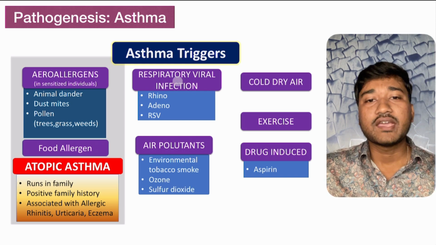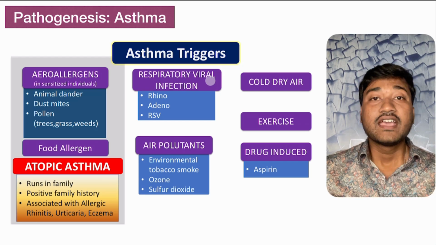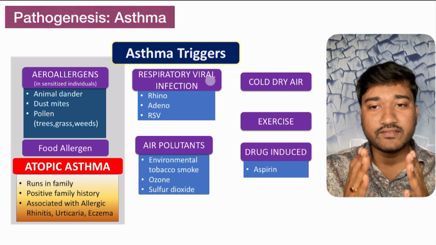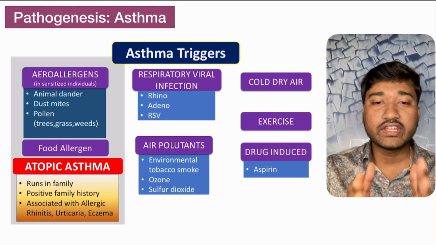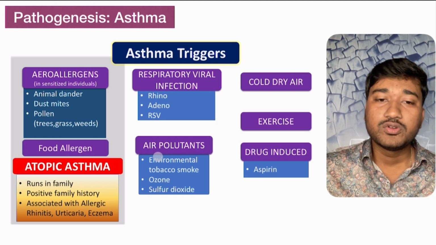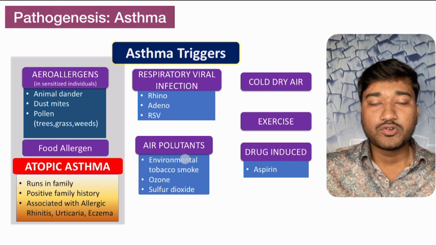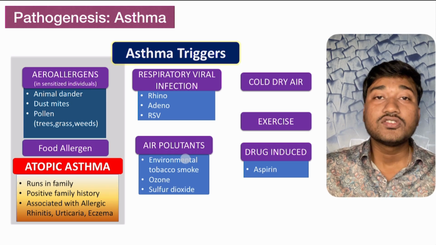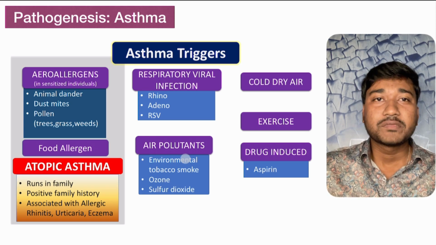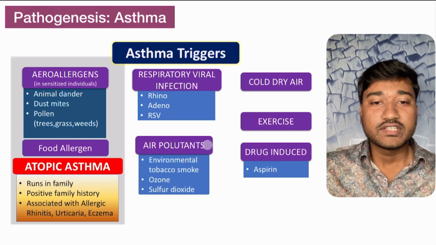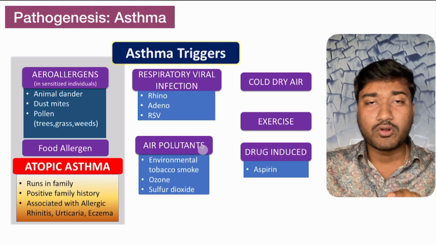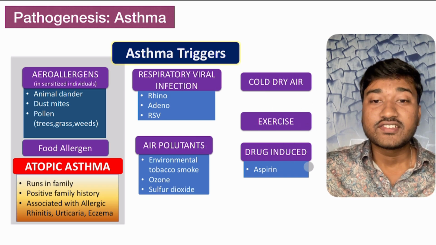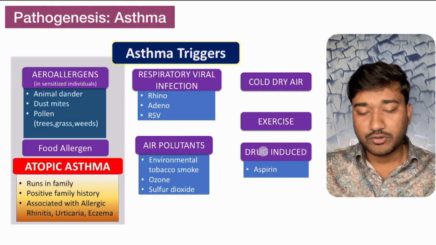And apart from this, we have respiratory viral infections like rhinoviral infection, adeno, or maybe RSV, that is respiratory syncytial viral infection. This could be a very important trigger. And also there could be air pollutants, like environmental tobacco smoke, as well as the indoor pollutant which is very important in the Indian scenario, your kerosene burning. People cook and they use kerosene for this, and this could be a very important indoor pollutant. And also cold dry air, exercise, and drug induced, that is aspirin, are also very important.